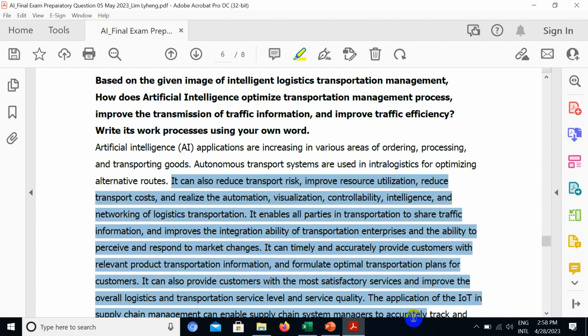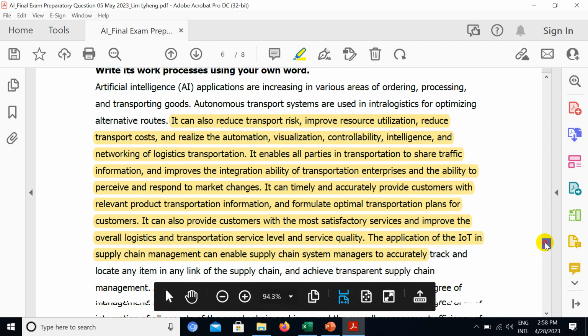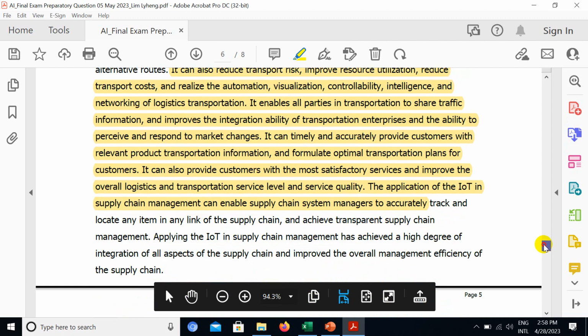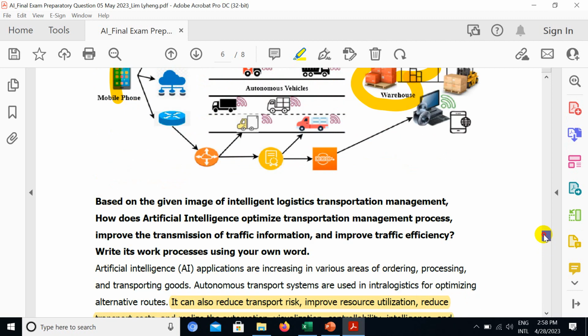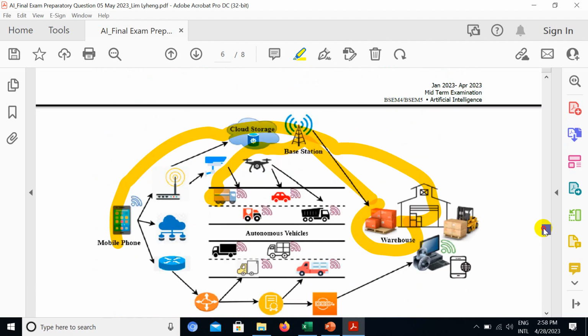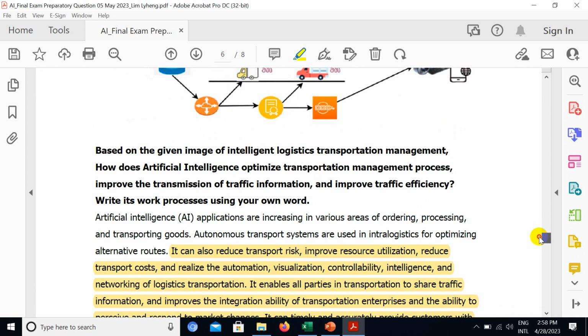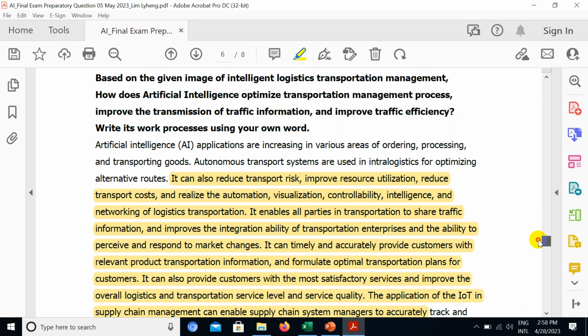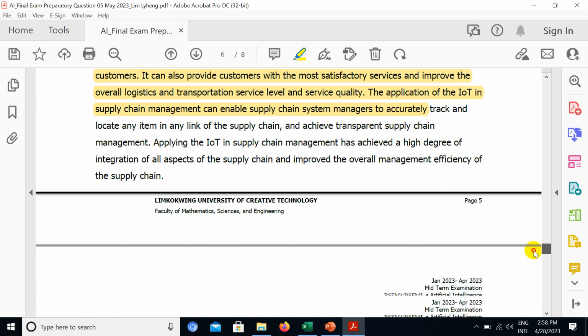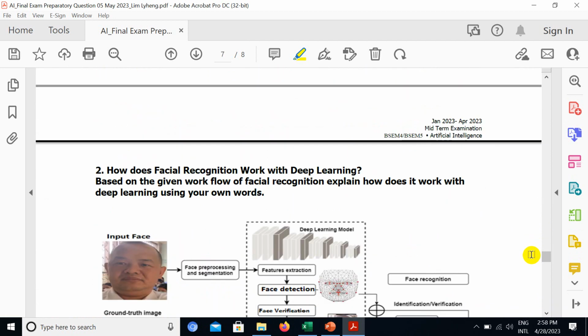This one is just to give you some idea. Based on this picture, you can use your own ideas and write. You don't need to just follow my idea. Write whatever you can. I will give you this file after this, right?